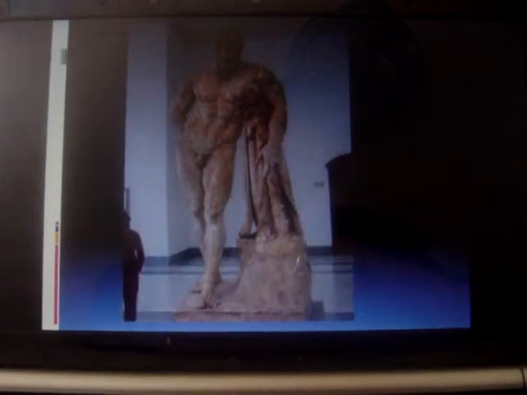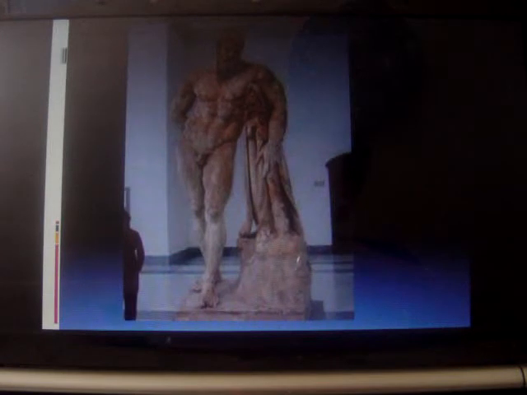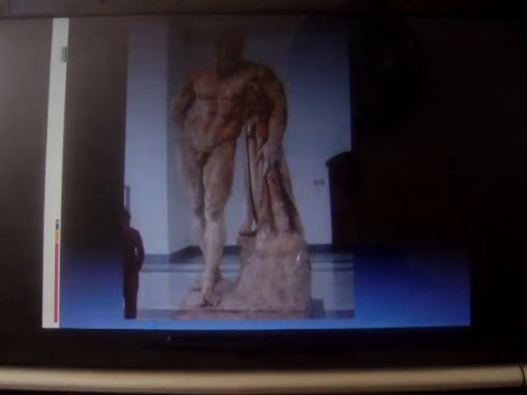Lysippos' Farnese Heracles. This sculpture was made in late classical Greece. The Farnese Heracles was found at the Baths of Caracalla, Rome. These sculptures portrayed Lysippos' muscle-bound Greek hero coming to the baths to exercise. Lysippos made the muscles so big that without that stand, the sculpture would have toppled over.